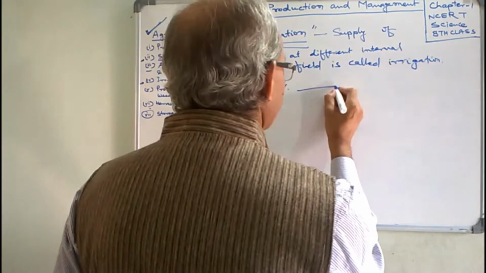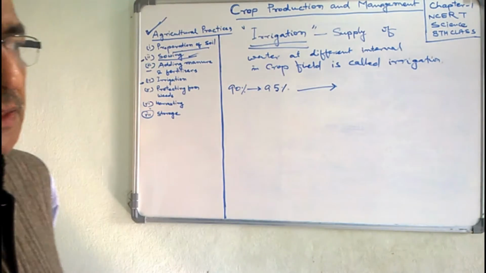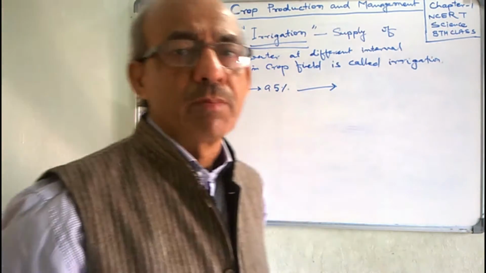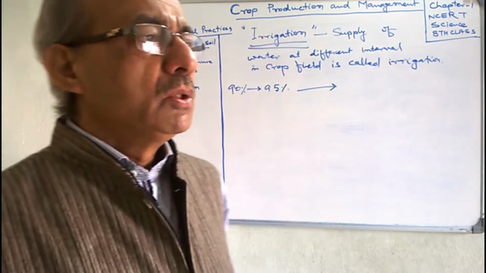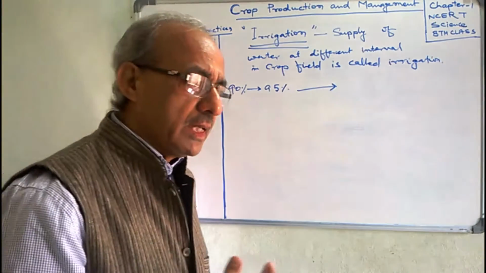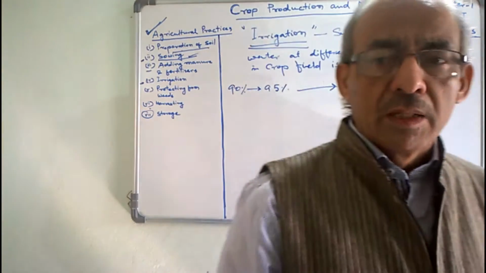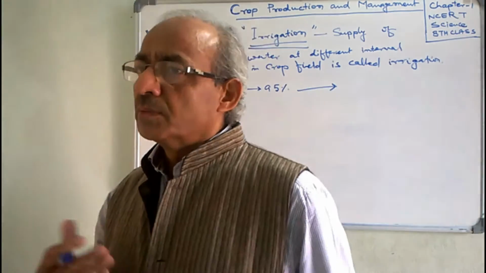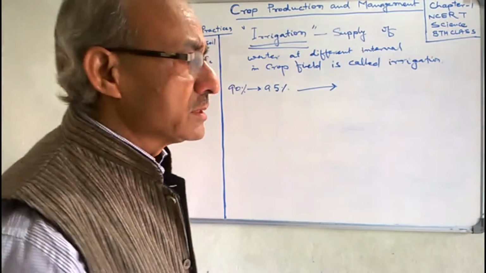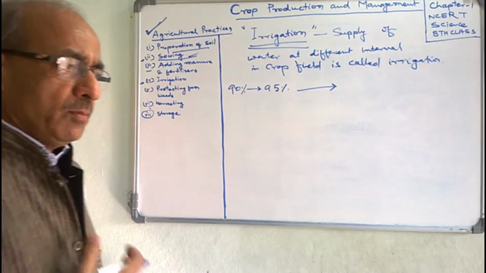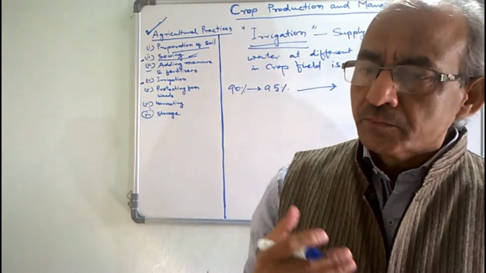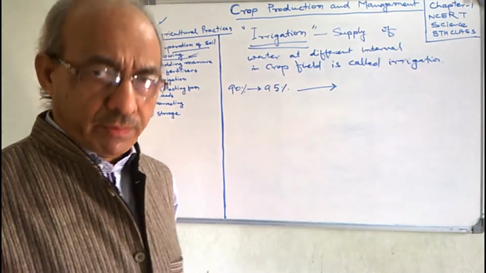Water helps in the transportation of nutrients as well as food material, digested food material, or in the case of the plant, the prepared food materials to the various parts of the body. This is the first requirement. Water also helps in transportation of different types of gases, hormones, etc. That means water plays a very important role in the transportation of different materials inside the body of the living being.